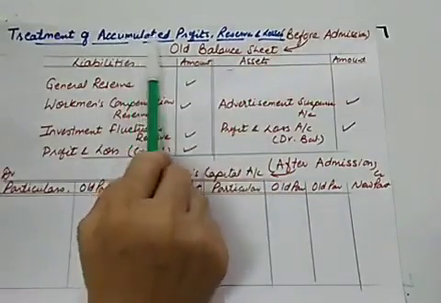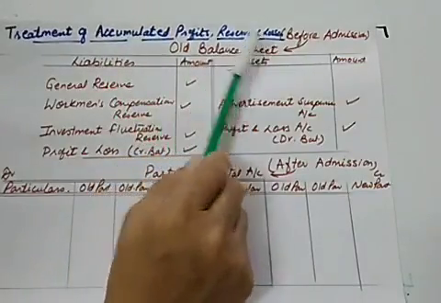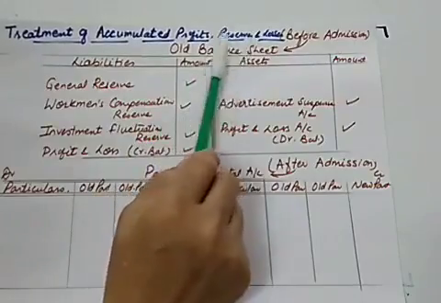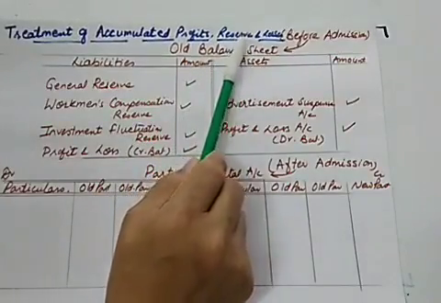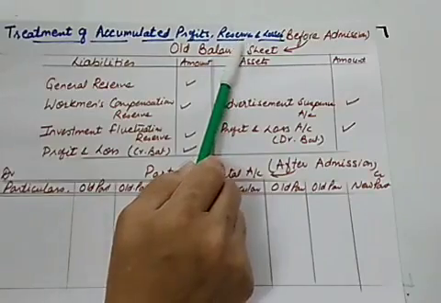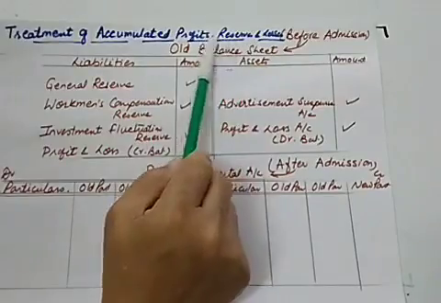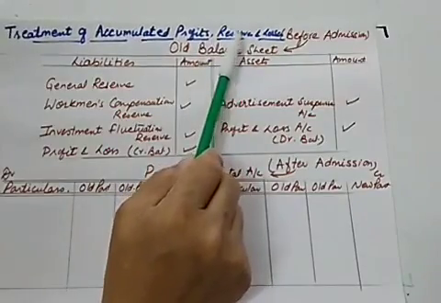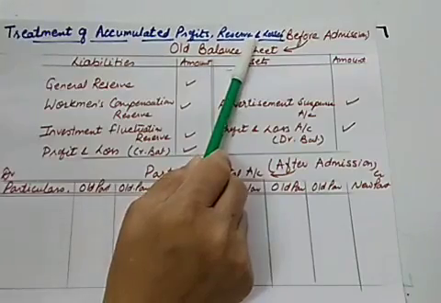So what is there in this particular case, treatment of accumulated profits and reserves? See, whenever you make reserves, these reserves are made out of profits. So you save a part of profit to make reserves. It means these reserves are made out of old partners' share of profit.